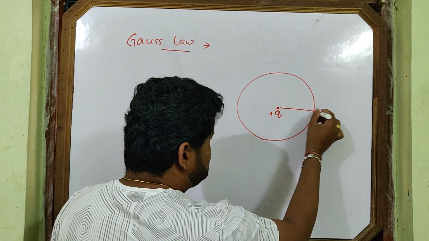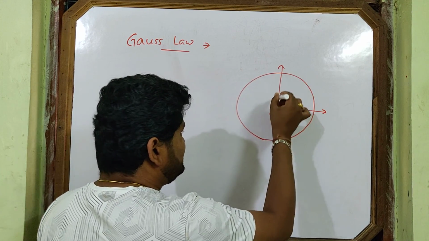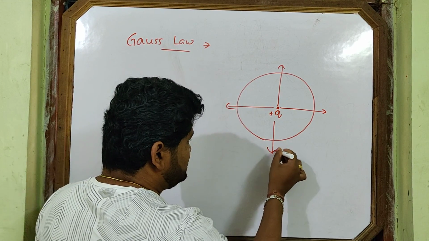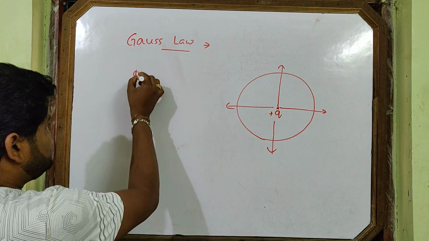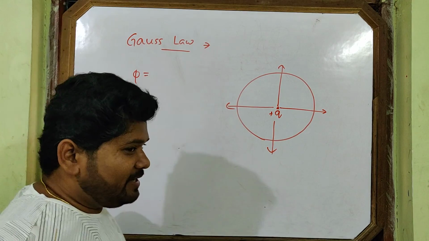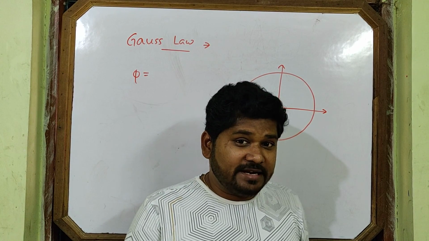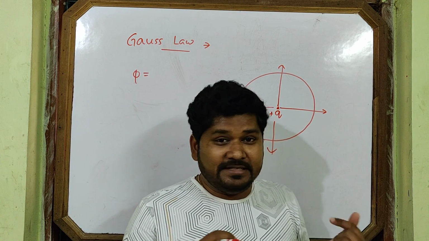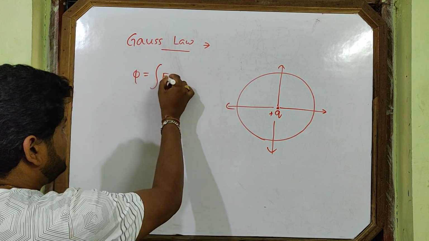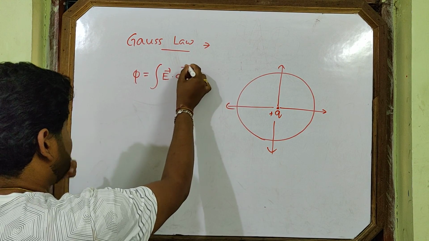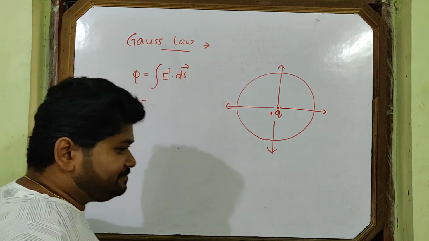Now you see, its electric field lines will pass like this. This is also the direction of electric field intensity. Let's calculate the flux. Which formula will we use here? Integration of E dot ds. As it is a curve, obviously integration will be used. E vector dot ds vector integration.